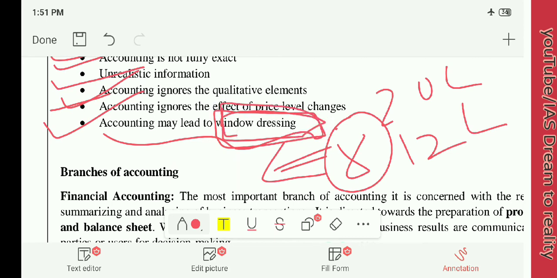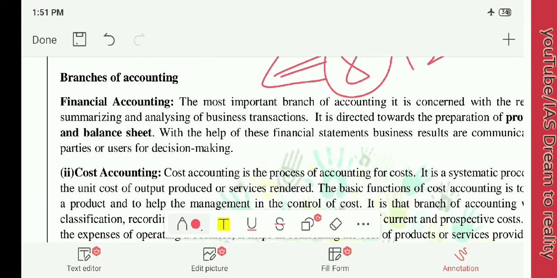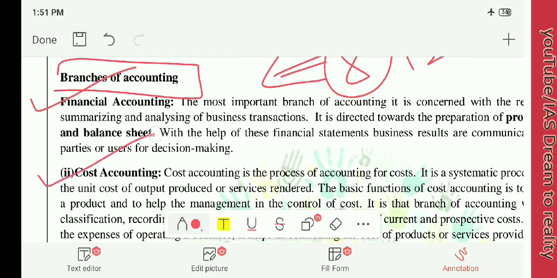Next, there are some branches of accounting. We will deal with what the branches of accounting are. The first branch is financial accounting and the second is cost accounting. There are many. We will deal with them one by one.